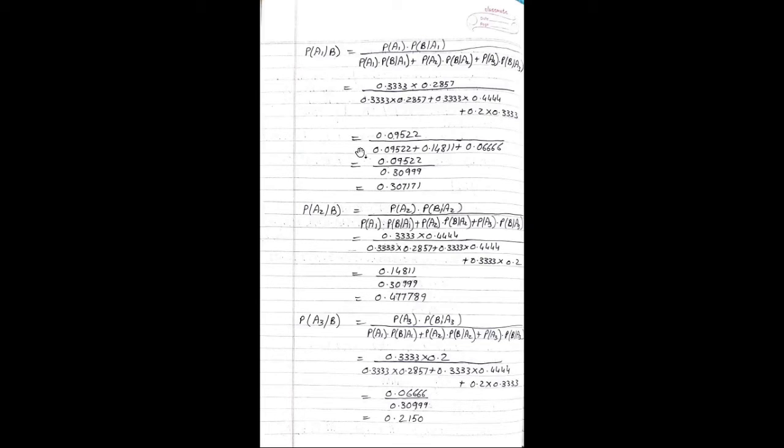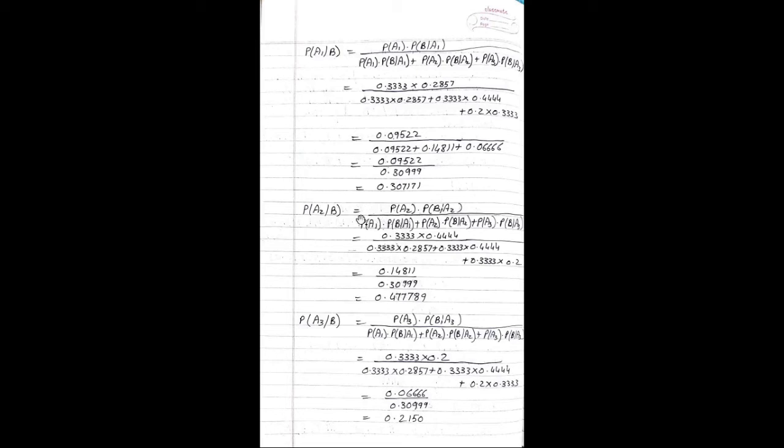So the numerator is equal to 0.09552 divided by, perform the multiplication in the denominator. The three values are 0.09552 plus 0.148811 plus 0.06666. So if you take the total of the 3 values in the denominator, the value becomes 0.30999 and the value in the numerator is 0.09522. So after division, the final answer becomes 0.307171.